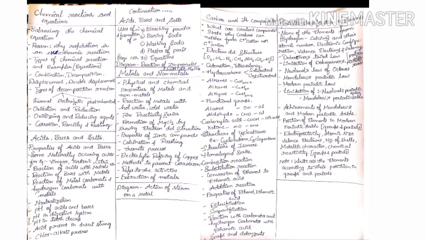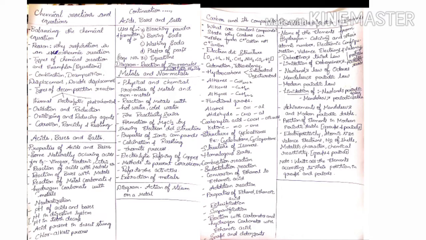So their achievements and limitations are very important, for Dobereiner's Triads law. Newlands' law of octaves, achievements and limitations are also very important. When I talk about Mendeleev's periodic law, Mendeleev's achievements and limitations are also very important. Finally, it is very important to know the modern periodic law and the modern periodic table's achievements. Clear?